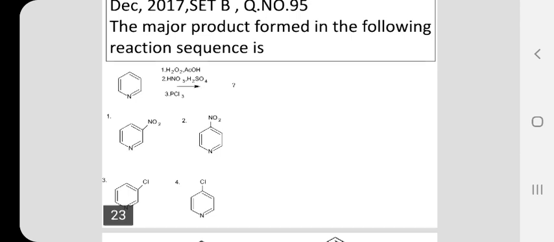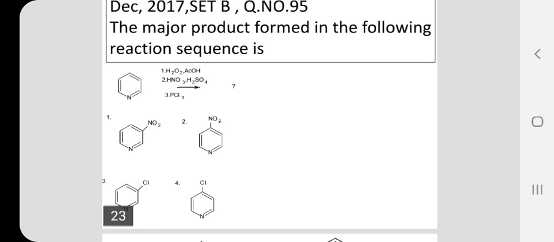The pyridine N oxide will function in a manner just opposite to that of pyridine. Pyridine, if it undergoes electrophilic substitution, will give a 3 substituted product, whereas pyridine N oxide, which is obtained by the oxidation of pyridine with hydrogen peroxide and acetic acid, if it undergoes electrophilic substitution, then a 2 or 4 substituted product is obtained. So upon nitration with nitric acid and sulfuric acid, you will get 4-nitropyridine N oxide as the product.